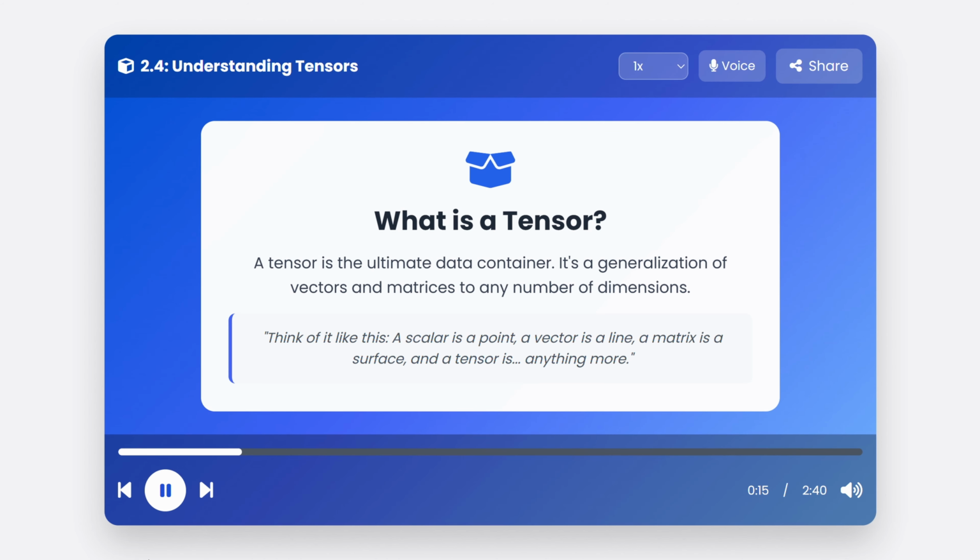The simplest definition is that a tensor is a container for numbers that generalizes vectors and matrices to any number of dimensions. It's the ultimate data structure. If you think of a single number, a scalar, as a point, a vector as a line, and a matrix as a flat surface, a tensor is anything with more dimensions than that.